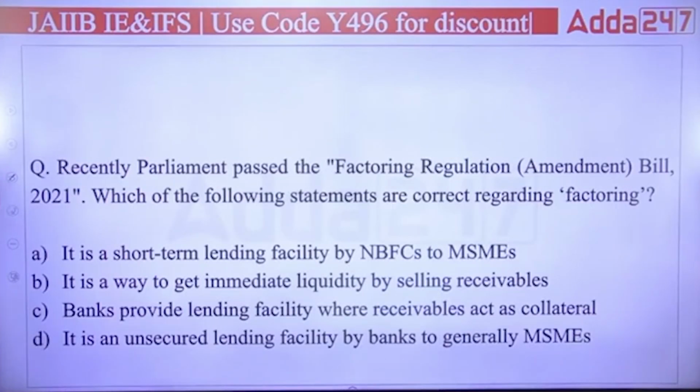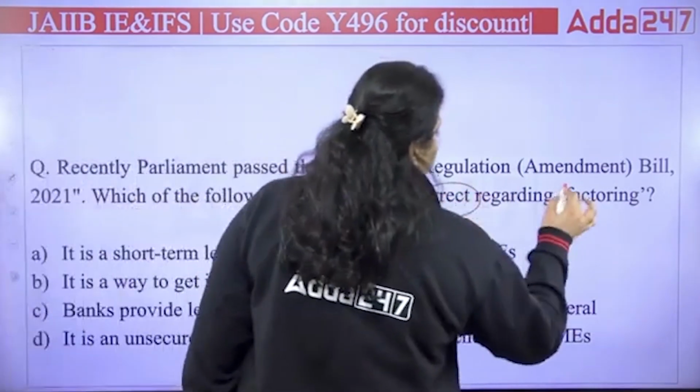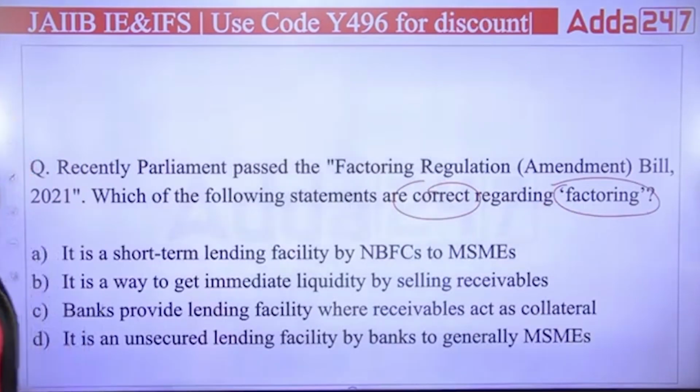Clear? Next. Recently, the Parliament passed the Factoring Regulation Amendment Bill 2021. Which of the following statements are correct regarding factoring? First, it is a short-term lending facility by NBFCs to MSMEs. Second, it is a way to get immediate liquidity by selling receivables. Third, the banks provide a lending facility where receivables act as collateral. Fourth, it is an unsecured lending facility by banks, generally to MSMEs. So what do you think? Which of the following is correct regarding factoring? A, B, C or D?